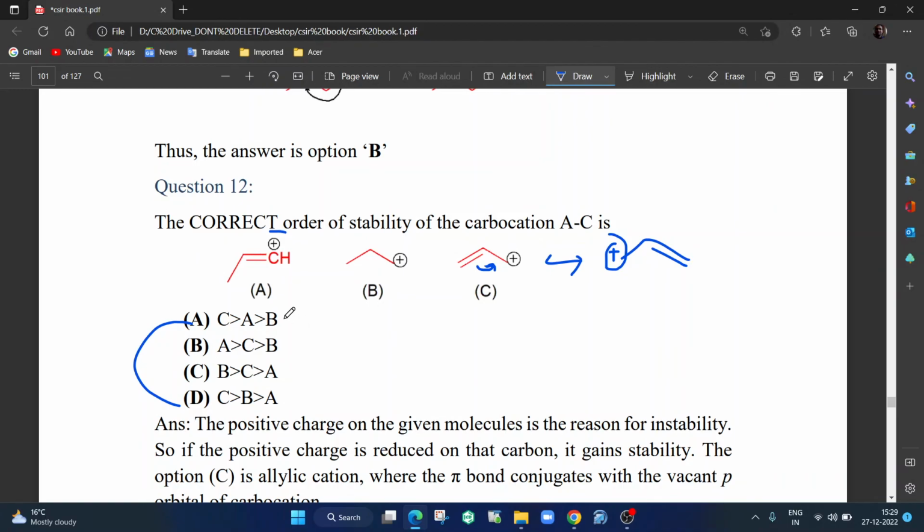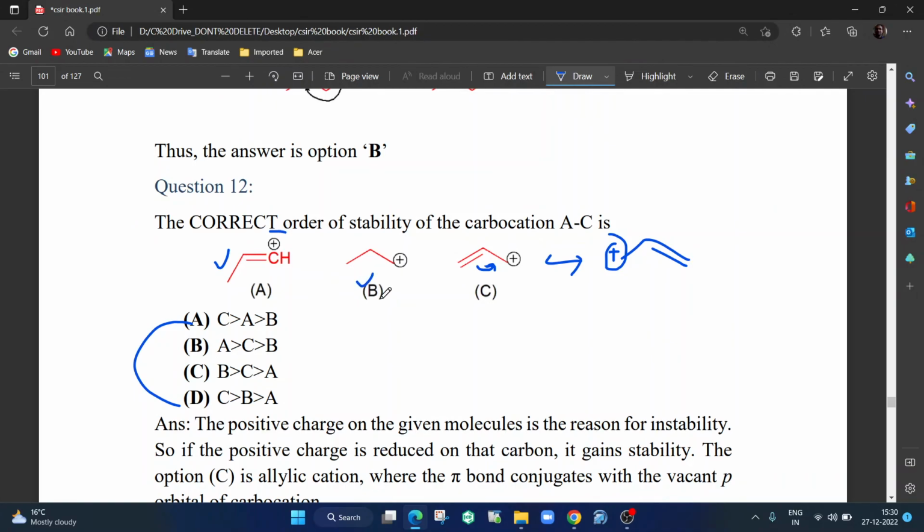Now we have to look at between A and B. This carbon, if you forget the positive charge, initially was sp3 hybridized. Now it gets a carbocation, so it becomes sp2 hybridized. Whereas here it was initially sp2 hybridized, and once the carbocation is formed, it becomes sp hybridized. So molecule A has more s character, molecule B has less s character.